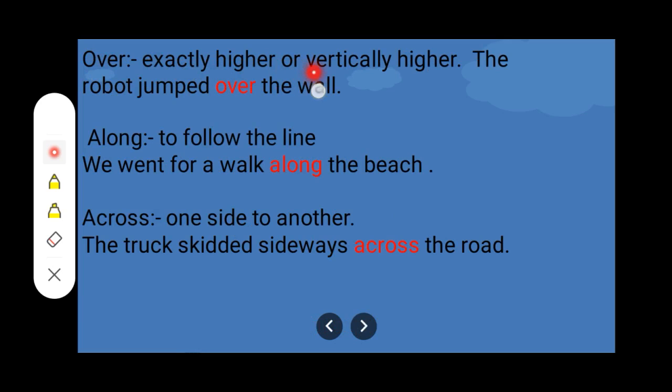Over, exactly higher or vertically higher. The robot jumped over the wall. Along, to follow the line. We went for a walk along the beach. Across, one side to another. The truck skidded sideways across the road.